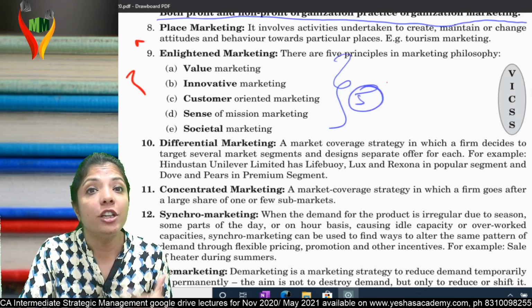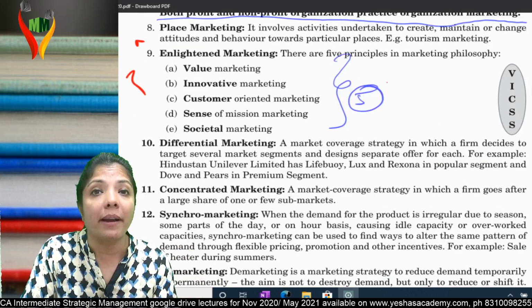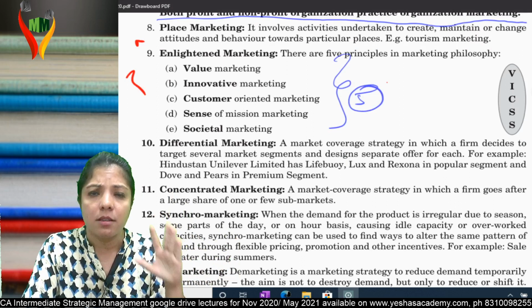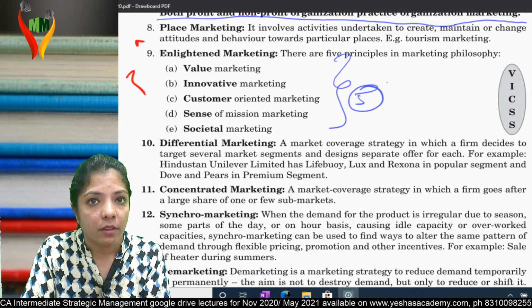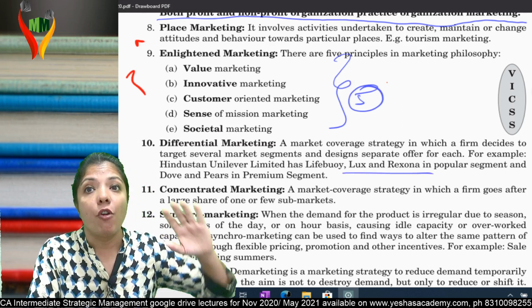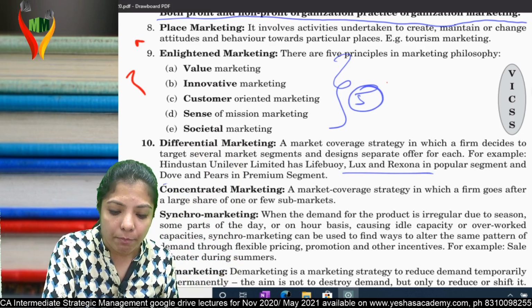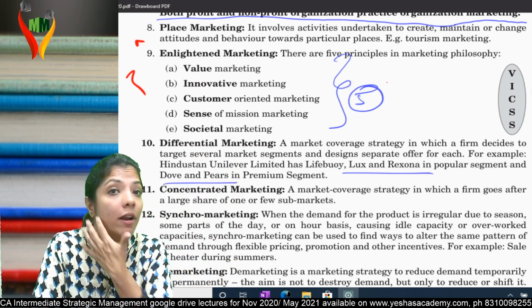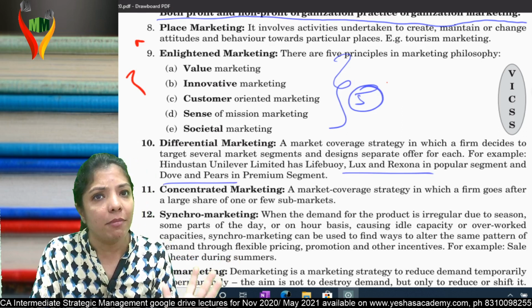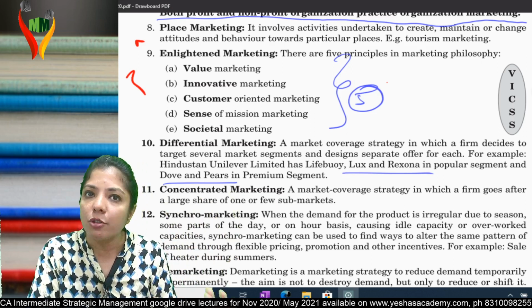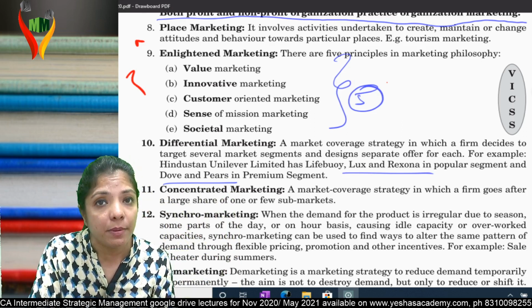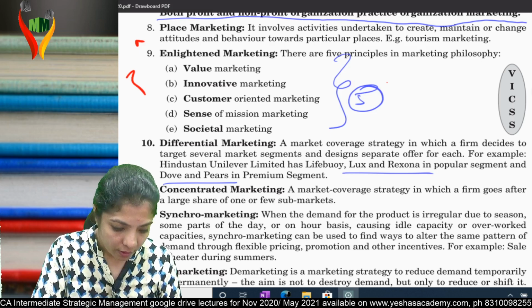What's next? Differential marketing. What is differential marketing? Differential marketing means different marketing for different types of customers. We have only 2 types of customers, price sensitive and price insensitive. For example, Lux and Rexona for the popular segment, and Dove and Pears for the premium segment. Or airlines using business class and economy class. So what are you doing? Differential marketing. By business class and economy class, I come to know economy class means price sensitive people, business class for price insensitive people. Am I clear? Yeah, the acronym is VIX.